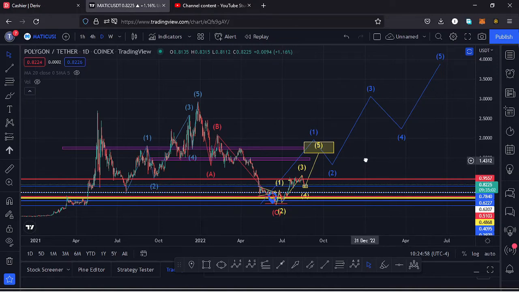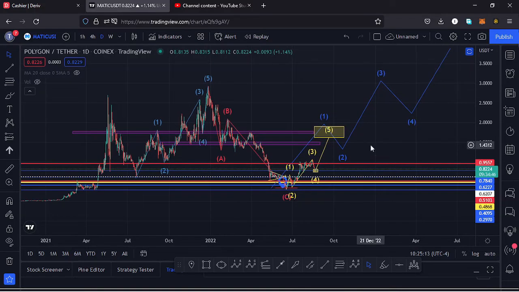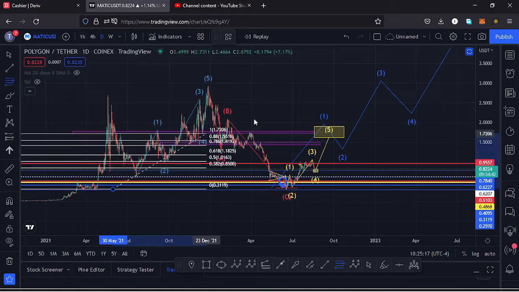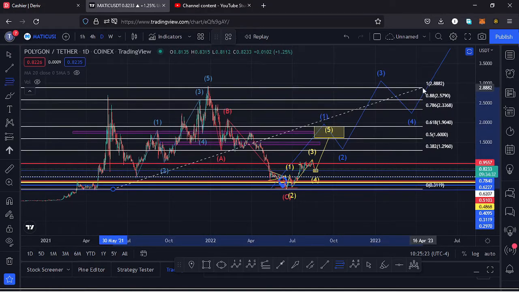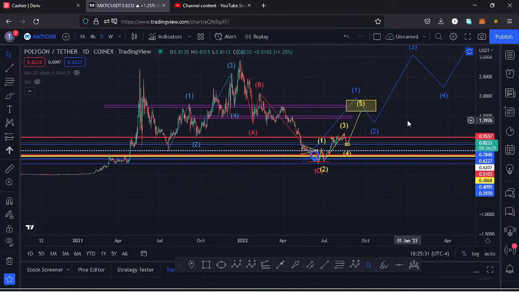But before we see an all-time high, we first need to see a first wave to the upside, which I have a target area for here on the charts within this yellow target area, between the $1.93 mark and the $1.65 mark. And that yellow target area, I'm basing it on the Fibonacci's, applying the fibs from the low down here to the all-time high. You can see that my yellow target area lies between the fib level 0.618 and the fib level 0.5, which is the minimum that I expect that first wave to the upside to do.